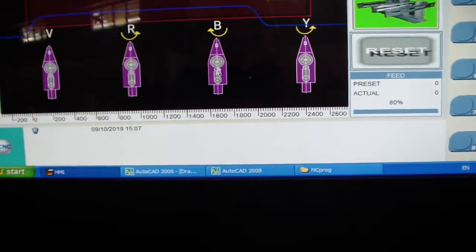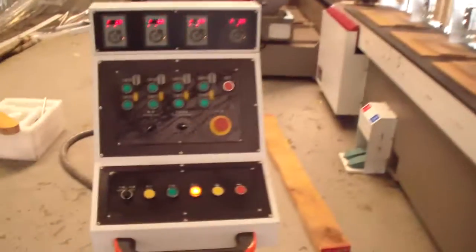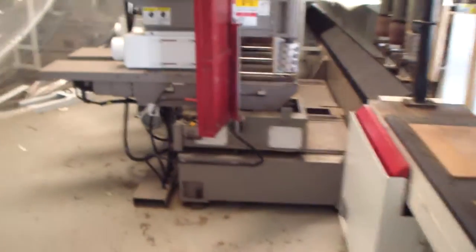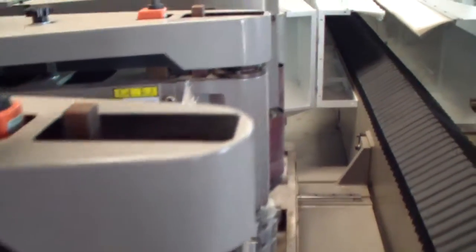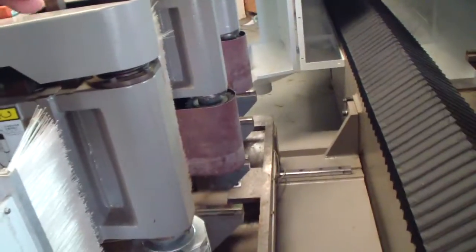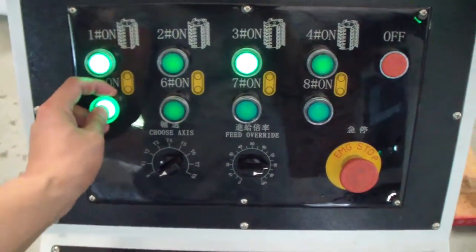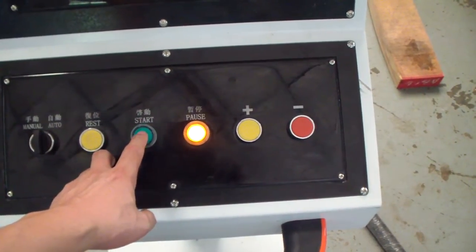So it's ready for production. We can start the cutter. Because we're just doing this edge milling, we start this cutter, and the third one for sanding down: number 1 cutter, number 3, and number 5 sanding belt. Now we press start. The machine will do the milling.